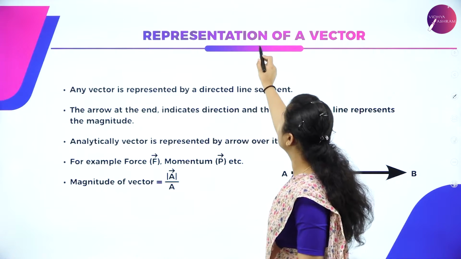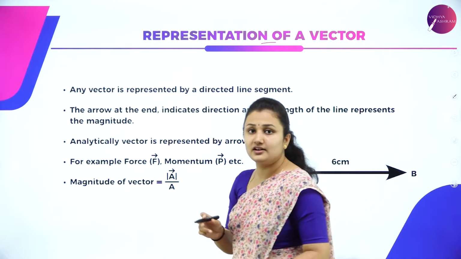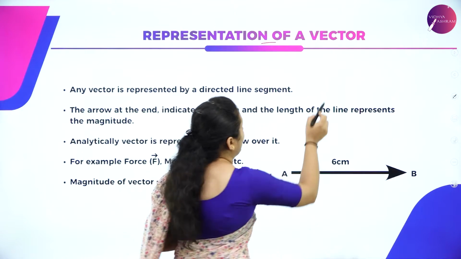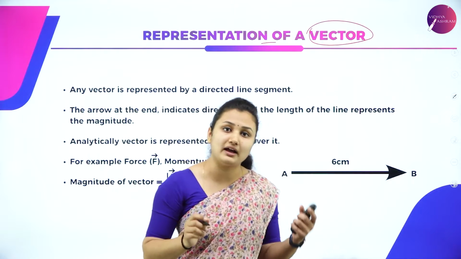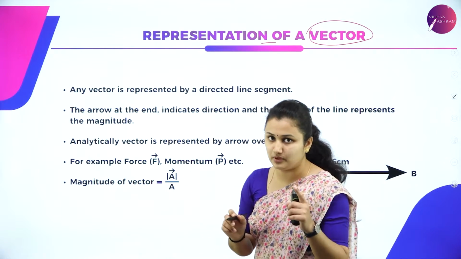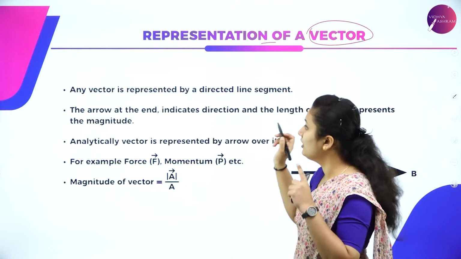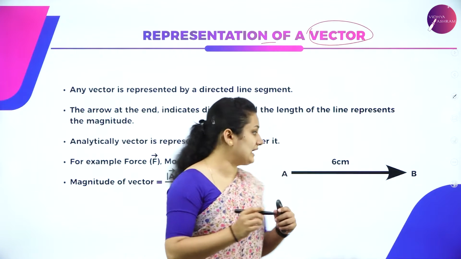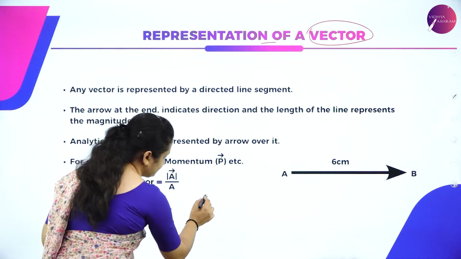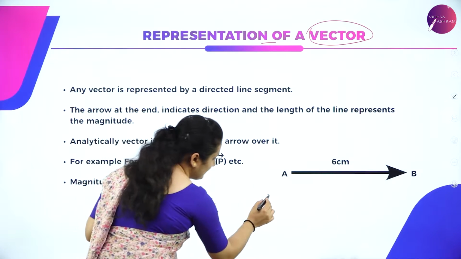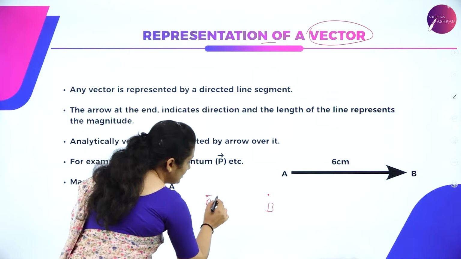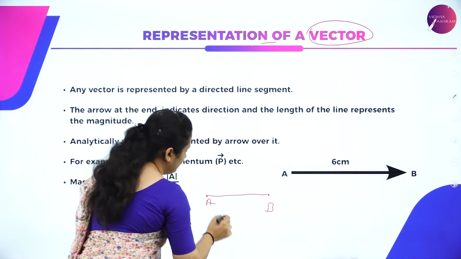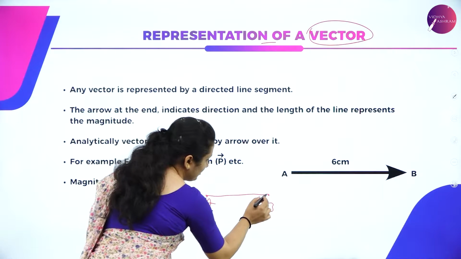So next you have the representation of a vector. What do you mean by vector? It gives us both magnitude and direction. Keep in mind, it is the representation of vector. So consider I have 2 points, A and B. I will join these 2 points with the help of a line from one point A to another point B.